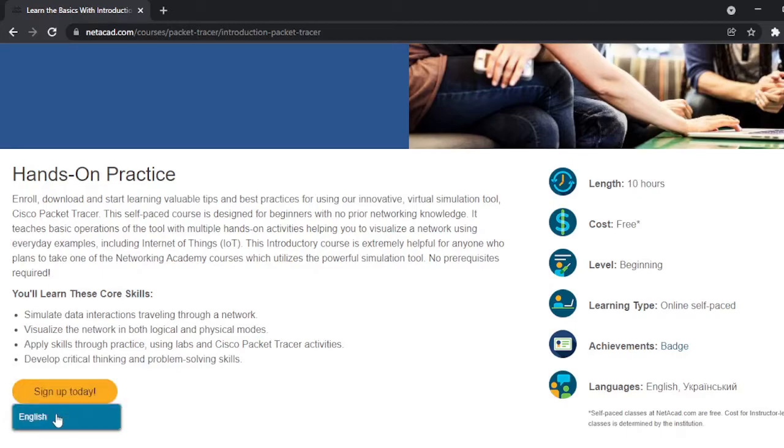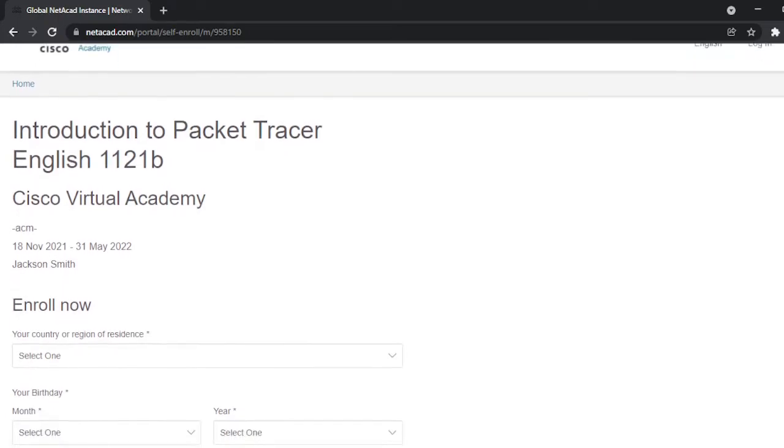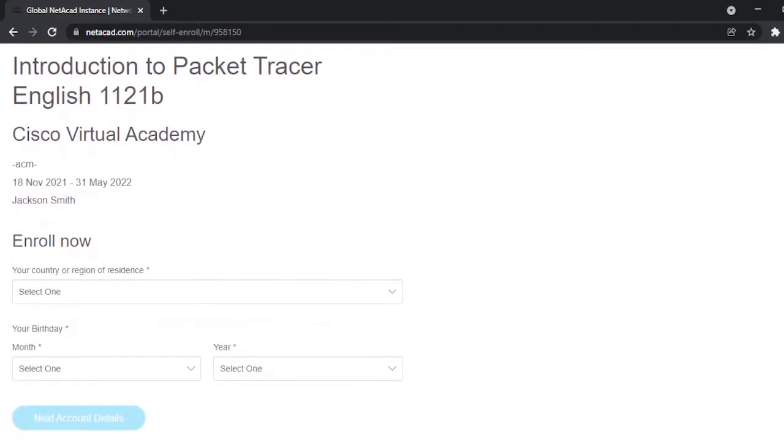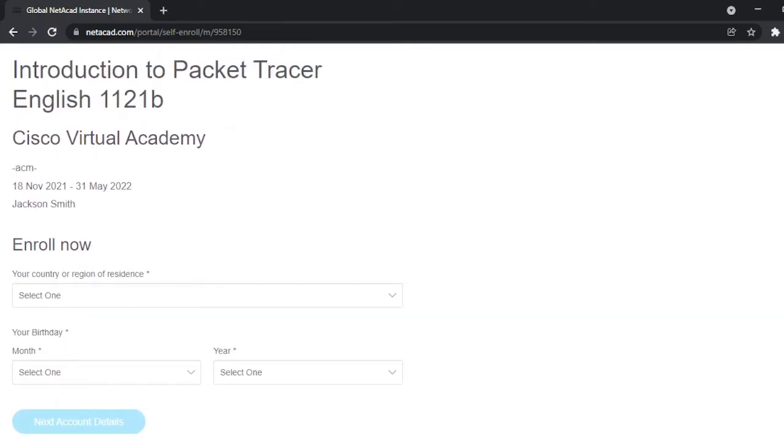Then we will wait. Then on this page, you can see that there is an introduction to Packet Tracer. So this is how we sign up so that we can download this Packet Tracer.